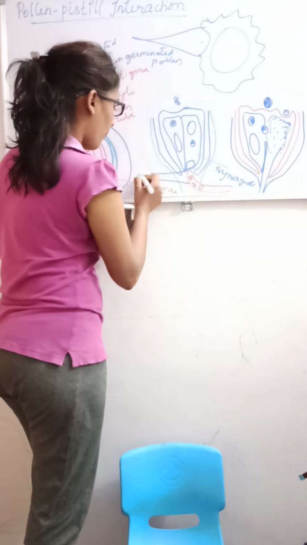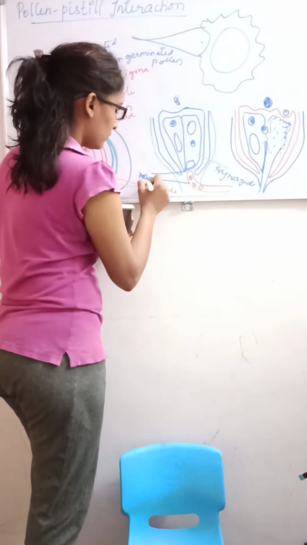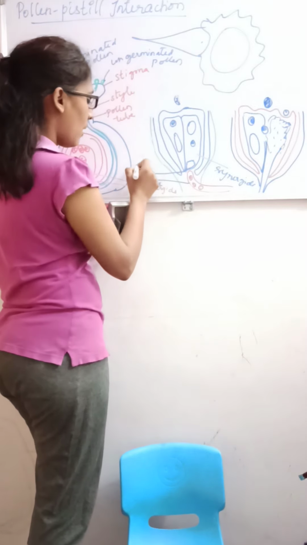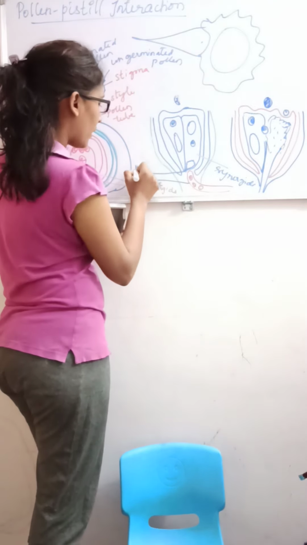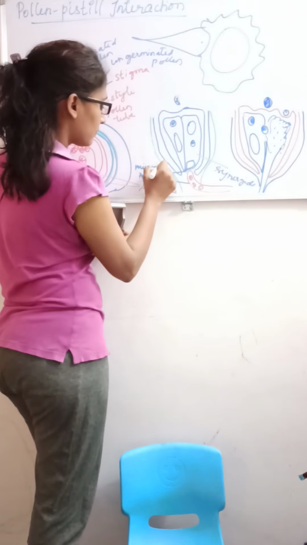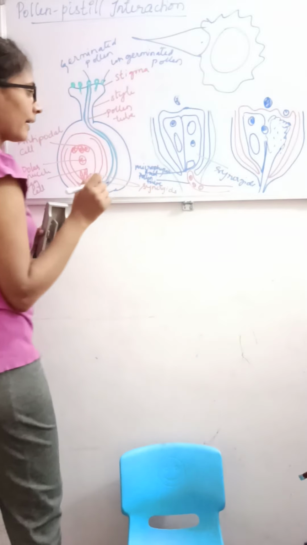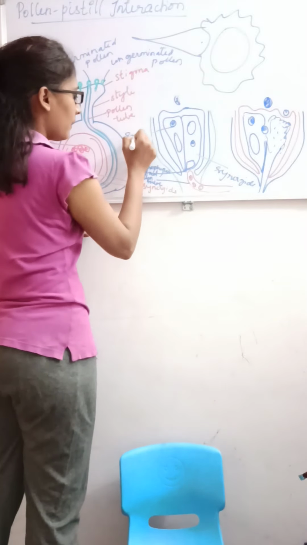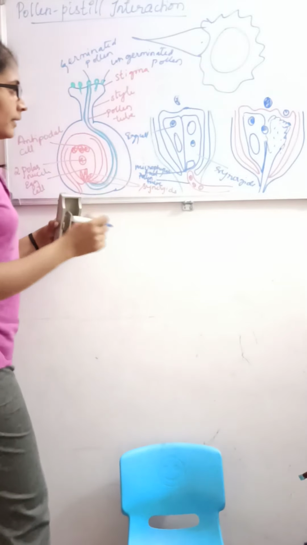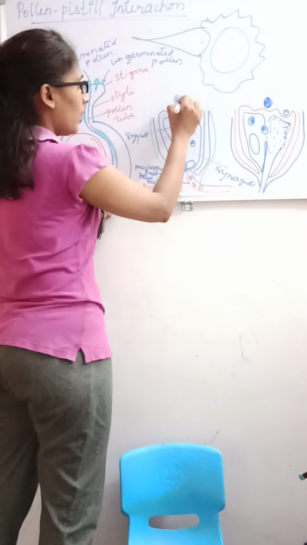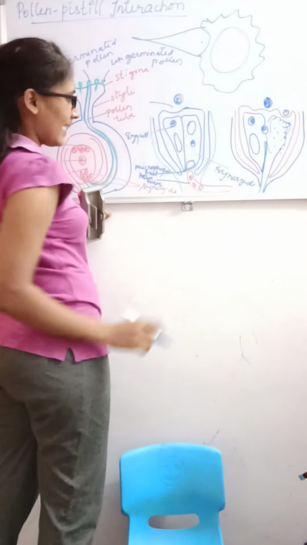This is the pollen tube. This is the micropylar end. This is the egg cell, right? These are the two polar nuclei, and this is the central cell.